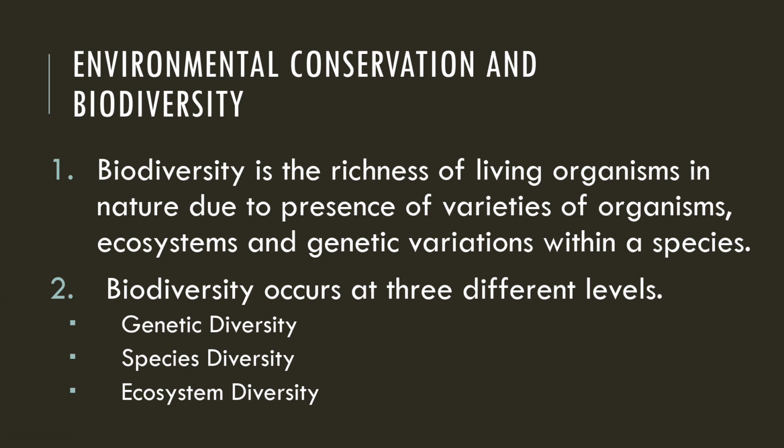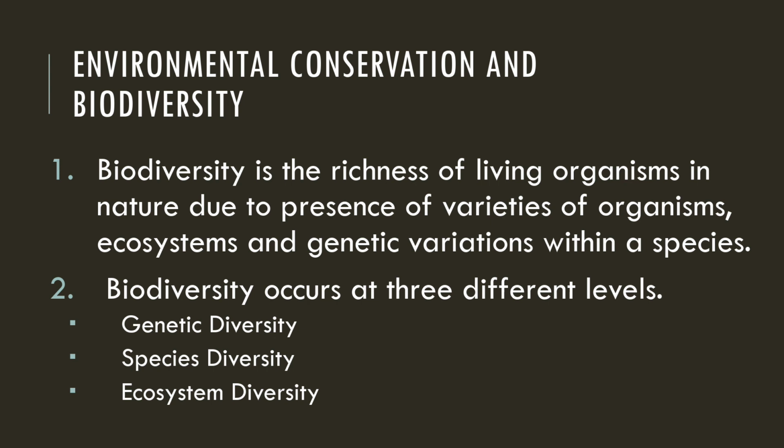Now what are those three different levels? The first level is genetic diversity. Genetic diversity means the diversity among the organisms of the same species. For example, human beings, we are all the same species, but have you seen that each and every human being is different from each other in their facial structure, in their anatomical structure, in their body appearance? They all are different from each other.